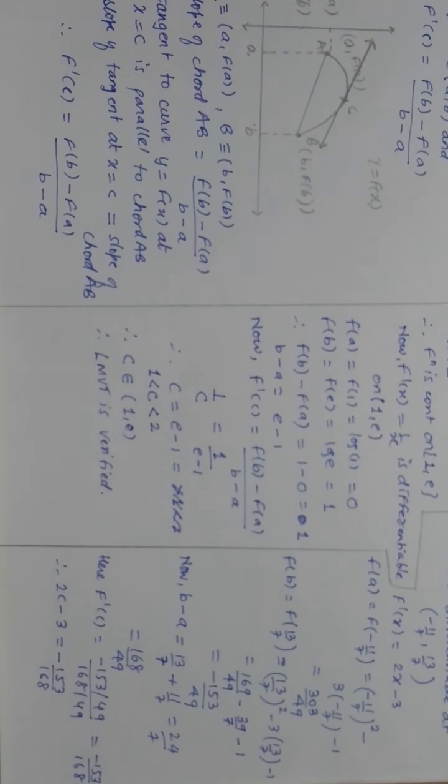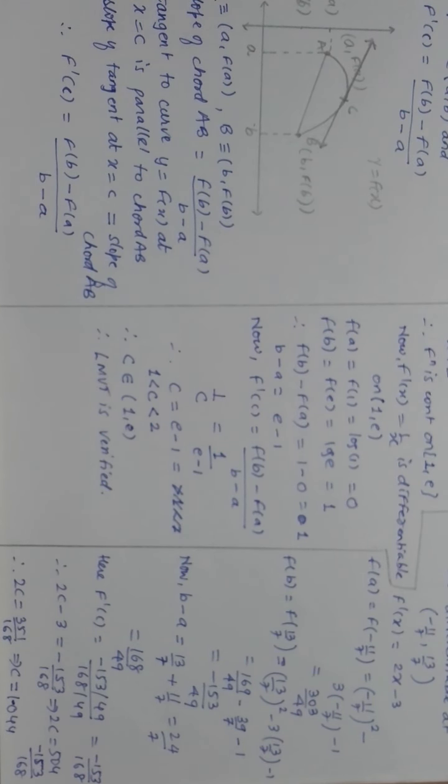So on complete solving, 2x minus 3 is your f dash x. So 2c minus 3 is equal to minus 153 by 168. Taking this 3 to this side and solving, I get 351 by 168 as the value of 2c. So solving, I get the value of c as 1.044, which is well between minus 11 by 7 and 13 by 7,